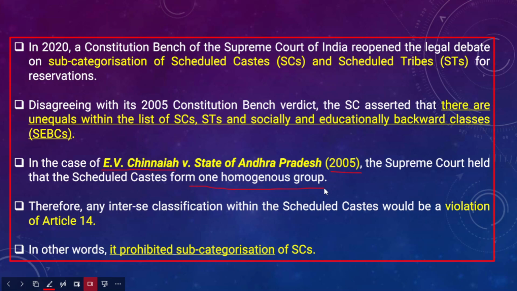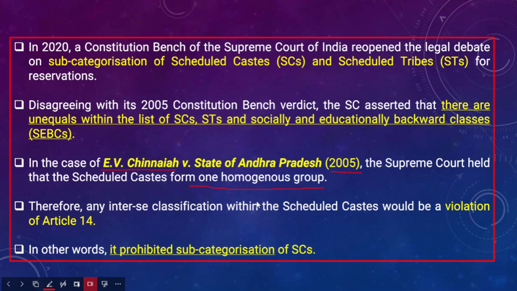So scheduled castes and scheduled tribes are socially educationally backward classes. Within the category of SC or ST, there are different castes, but the Supreme Court opined that they are a homogeneous category, so therefore there is no need for subcategorization. This is what the Supreme Court opined. However, in 2020, the Supreme Court Constitution Bench has reopened the legal debate.